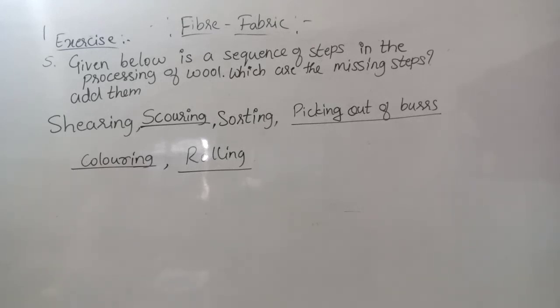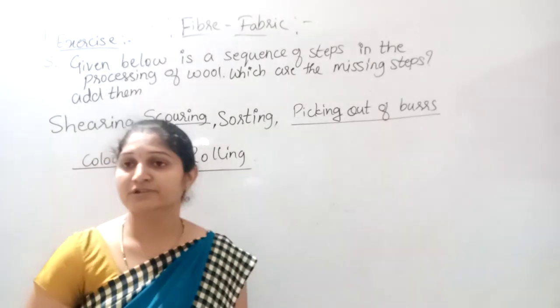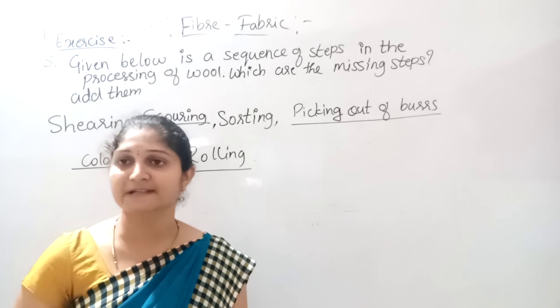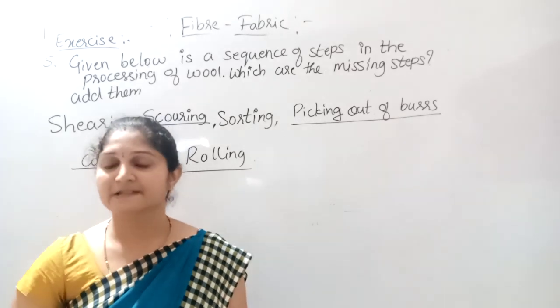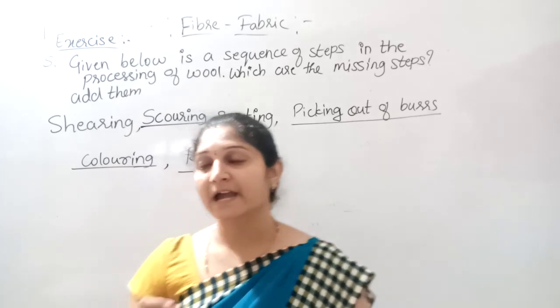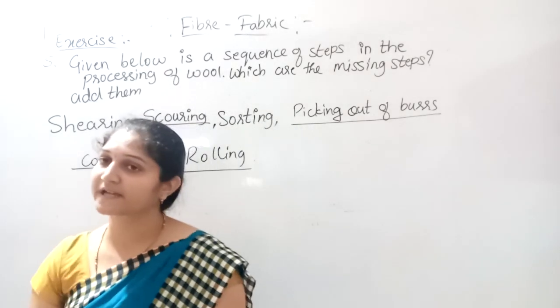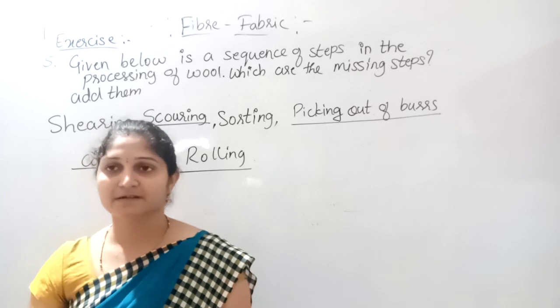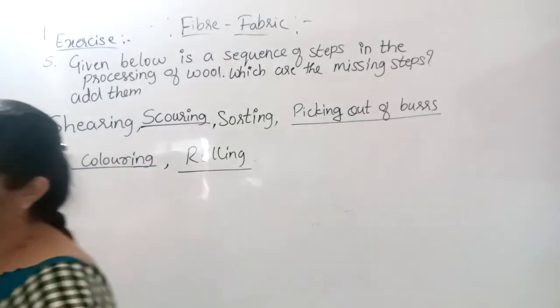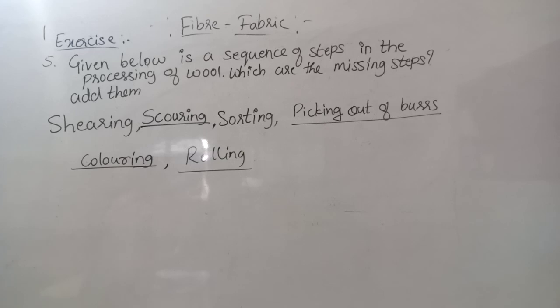So here in the sixth question: make sketches of the two stages in the life history of the silk moth which are directly related to the production of silk. This is the question you have to write. You have to sketch the silk moth life cycle, and you have to sketch the two steps which are directly related to the production of silk. Then what are those two steps?